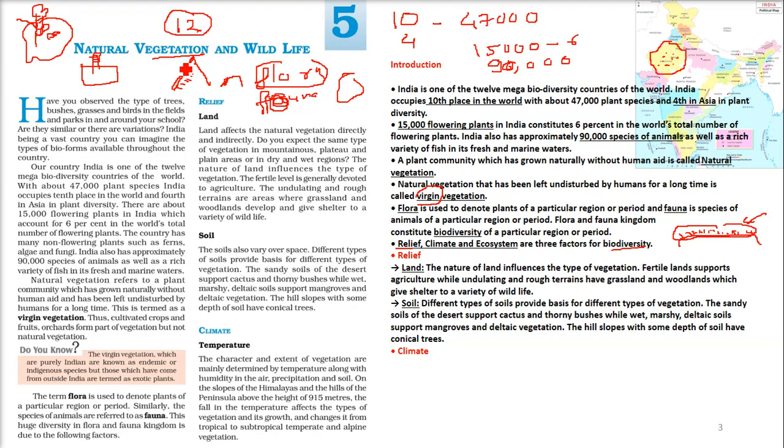If you have hill slopes, then the depth of the soil is quite high, so you get conical trees. Conical trees are like your Christmas tree. So it depends on what kind of soil it is that will support them, because if you talk about this area, the Rajasthan Thar desert, it is just balu, the desert area. So you get cactus and thorny bushes.